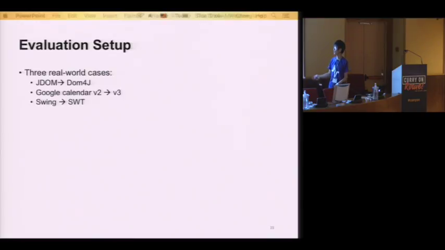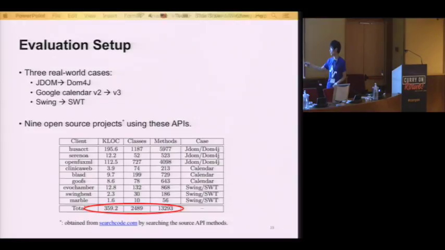So we evaluate on 3 real-world cases: JDOM to Dom4J, Google Calendar version 2 to version 3, and Swing to SWT. We evaluate on 9 open source projects with these APIs, and we searched searchcode.com by searching the API methods, and got thousands of lines of code, so it's big.